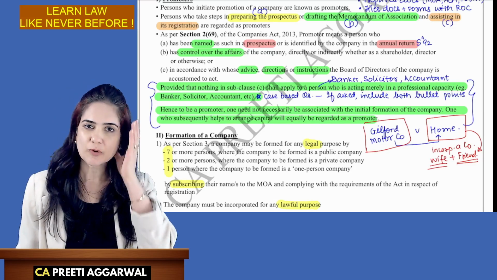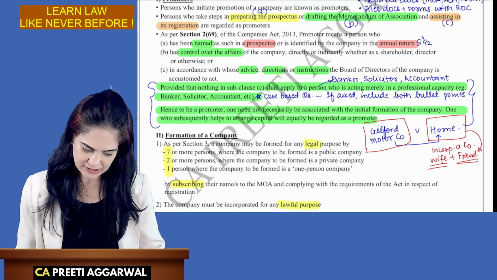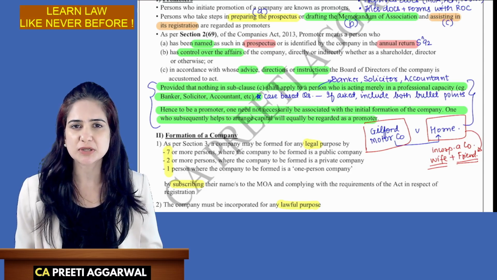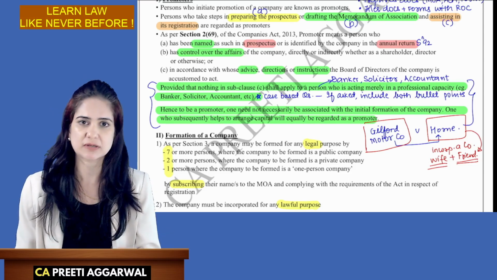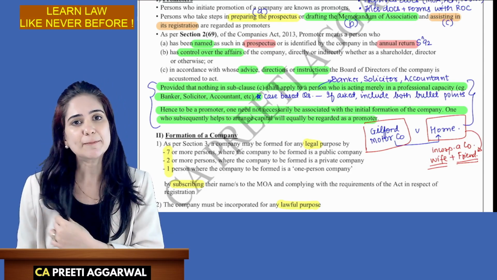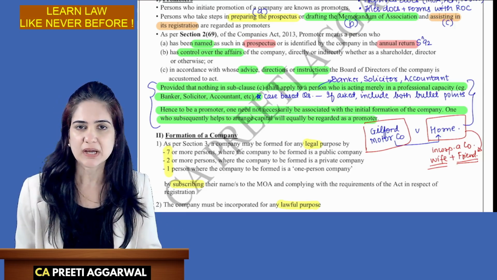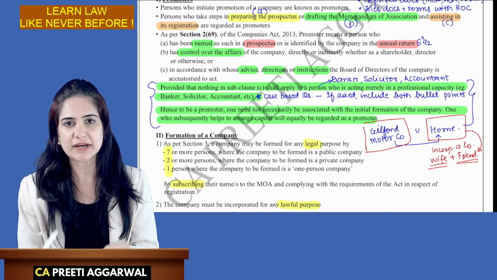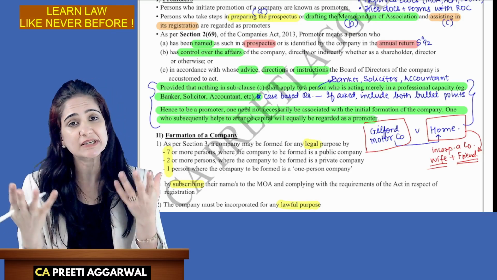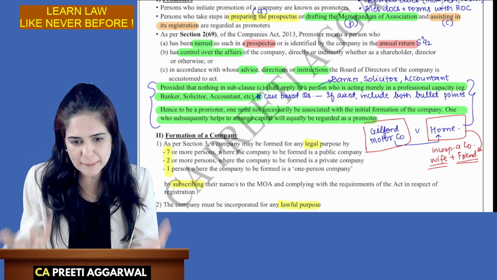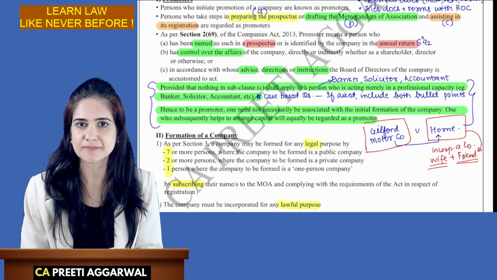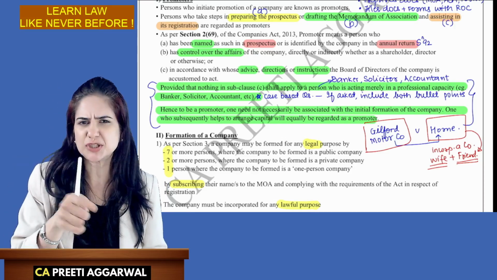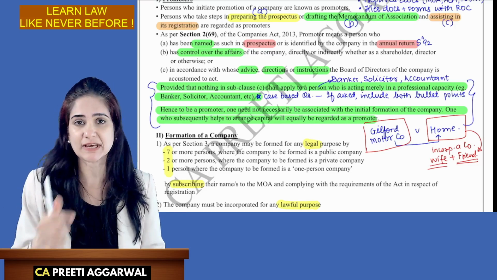as a promoter. Now, let's say, for example, that I wanted to incorporate a company, but I was not sure about the procedure. So I went to a solicitor or a company secretary. They helped me to incorporate a company. Now, this is their professional work. A solicitor gives legal advice, an accountant also gives advice. They are helping me in their professional capacity. They are not promoters, even though they are involved in the initial promotion stage.